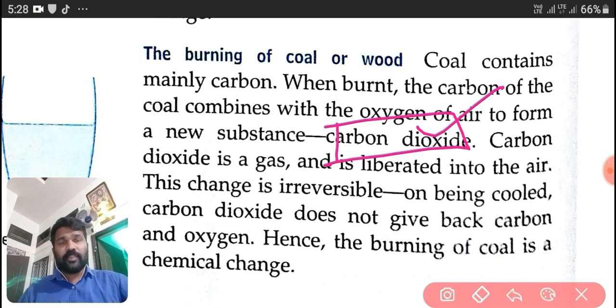Clear? That's why this change is a chemical change. This change is irreversible. On being cooled, carbon dioxide does not give back carbon and oxygen. Clear? On being cooled, we cannot get back carbon and oxygen. Hence, the burning of coal is a chemical change. Clear?